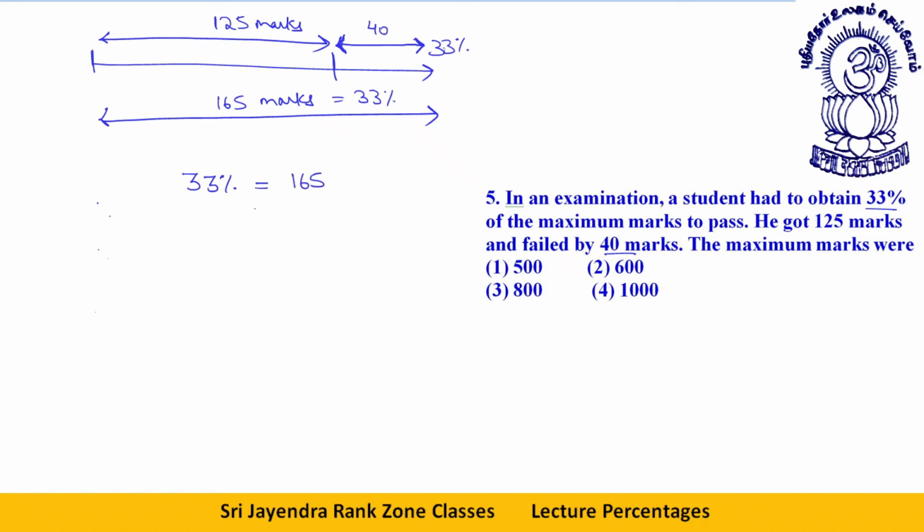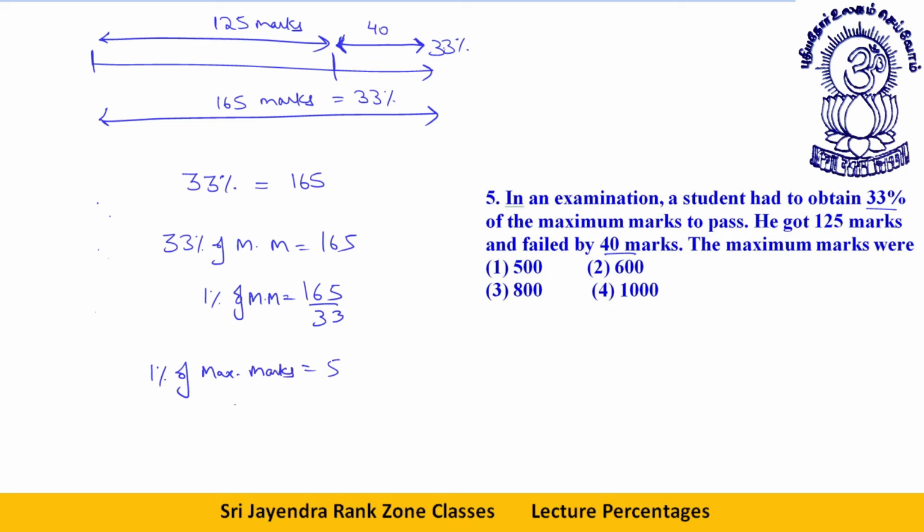If 33% of maximum marks is equal to 165, so 1% will be how much? 165 divided by 33. If you cancel it, you will get 5. So maximum marks, 100%, is equal to 500. So this is the maximum, option 1. I'm sure it must be clear to all of you.